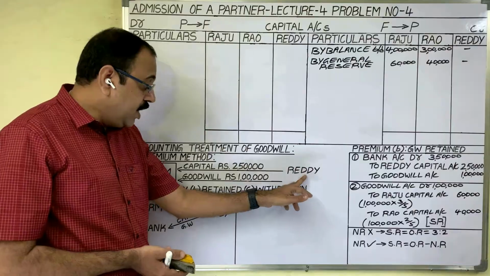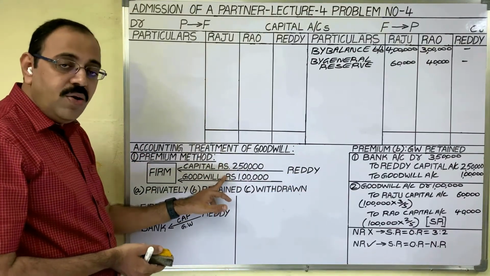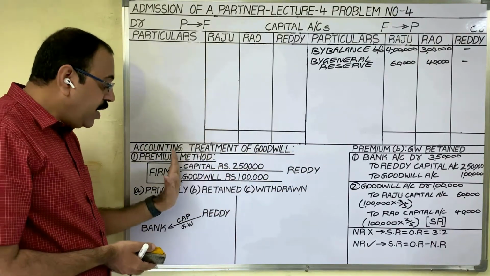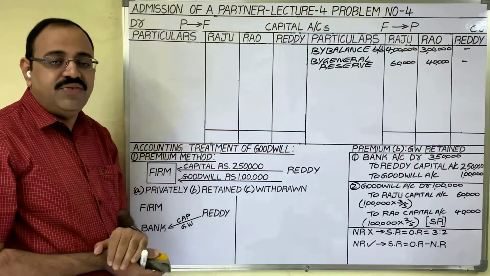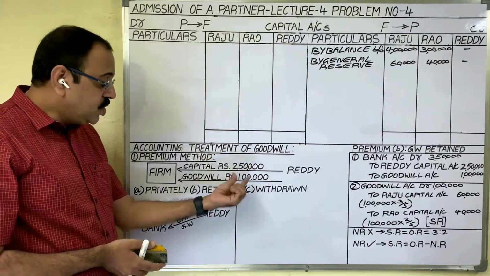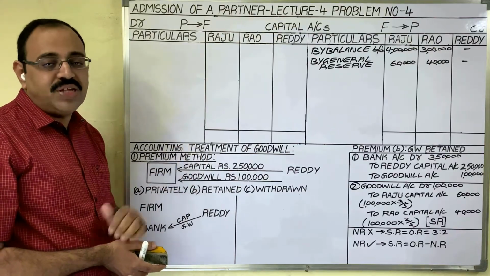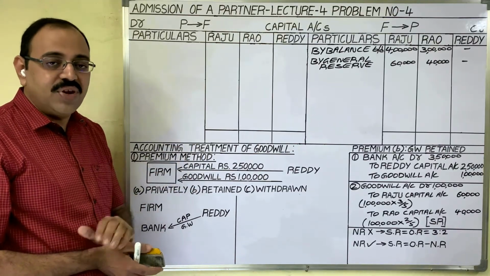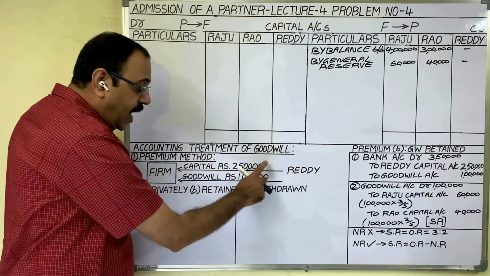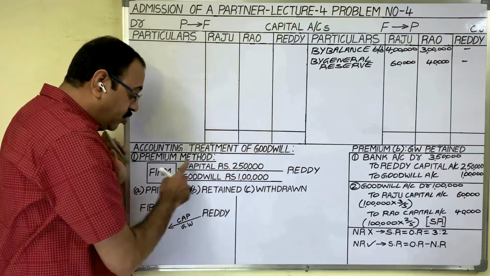The new partner is bringing capital and goodwill now. So to bring this capital and goodwill, we have to write the first entry. For the second entry, this goodwill we should transfer to the old partners' capital accounts in sacrificing ratio. Let us see the first entry. The new partner is bringing capital and goodwill both into the firm.